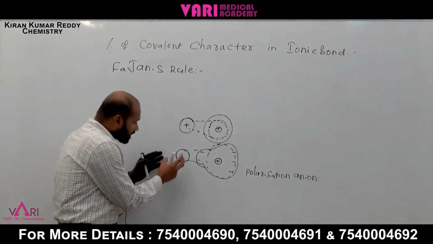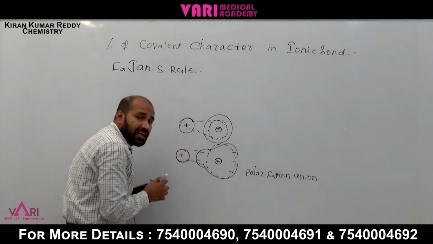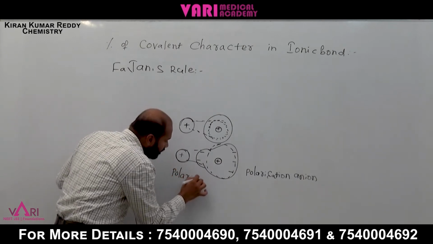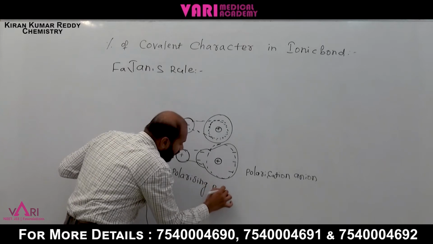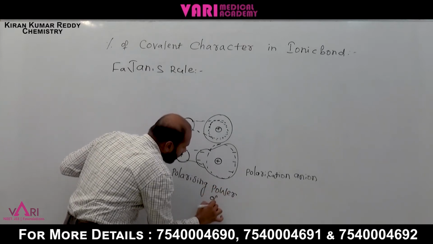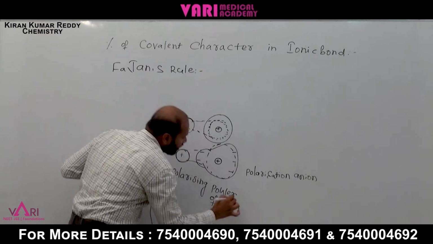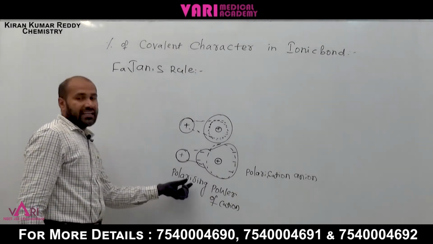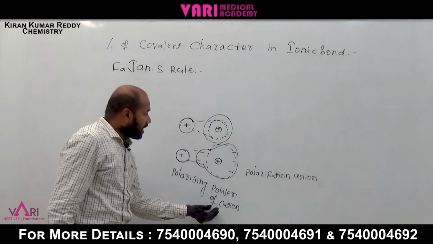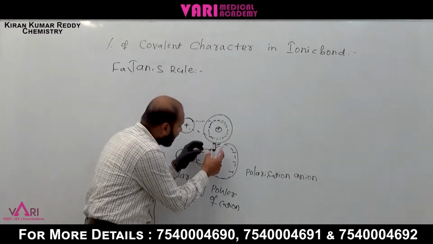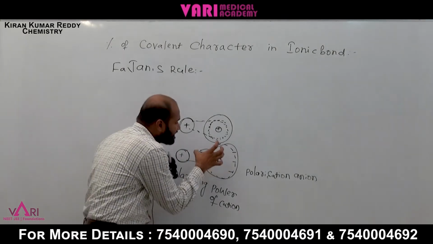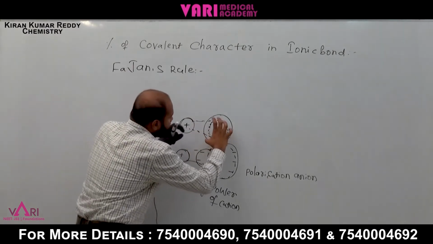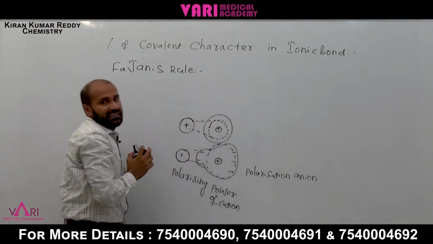The attracting power of cation is called polarizing power of cation. Now, what I explained means the attracting power of cation is called polarizing power. If the electron cloud is distorted or symmetry is disturbed, because the cation is attracting, the anion is elongated towards cation.